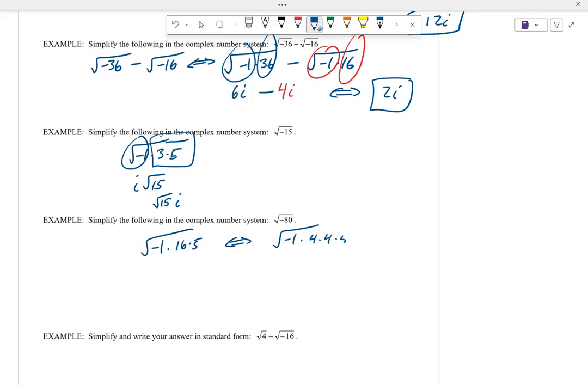Sixteen is 4 and 4. So square root of -1, I got i. Square root of 16, I got 4. So I got 4i root 5 on that. And by the way, I do prefer the i in front of the root. So instead of square root of 15 i, I prefer the i root 15 on that.